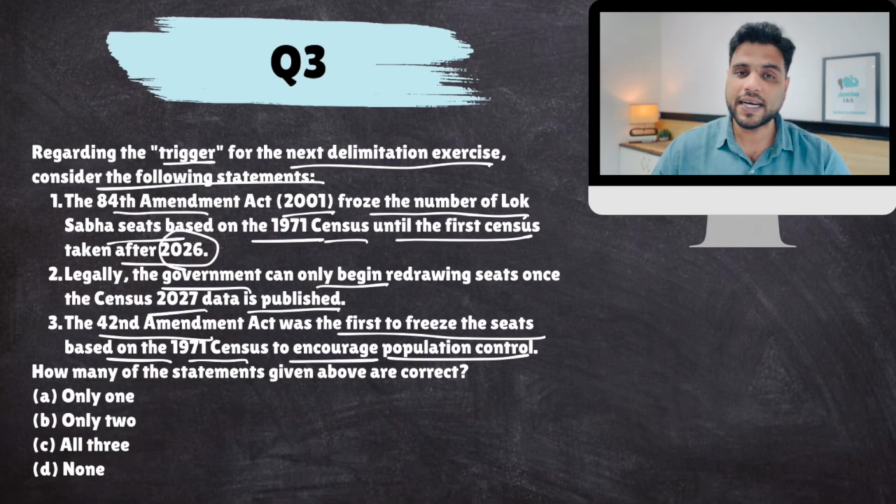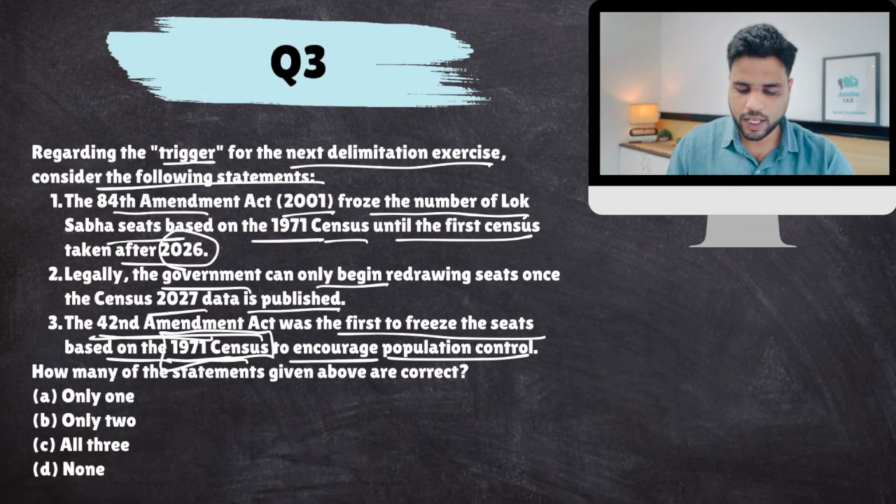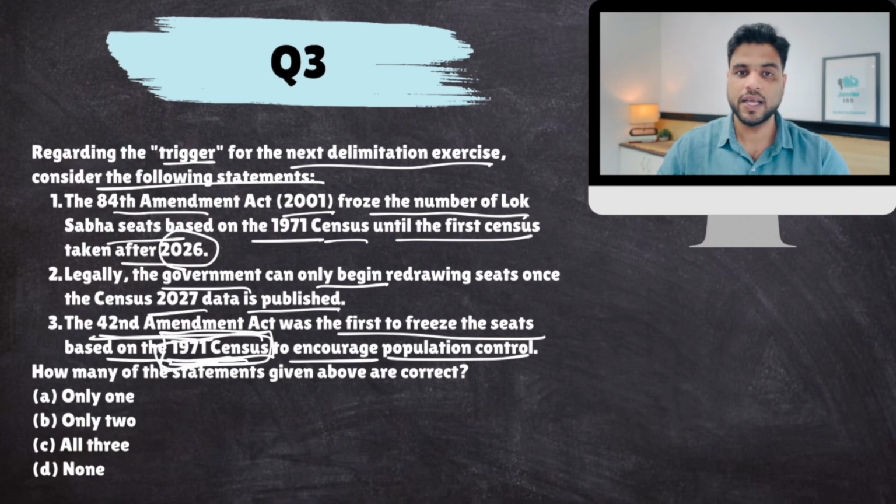That is why, to incentivize population control, the government froze the number of seats from each state in parliament based on 1971 population figures. This was done in the 42nd Amendment Act. And then after every 10 years, the date for that was extended. Earlier it was 2000, then 2026. So the date got extended, meaning the number of seats shall be based on the 1971 census. The latest amendment that froze the seats till 2026 was the 84th. After the 84th amendment, no extension has been given.